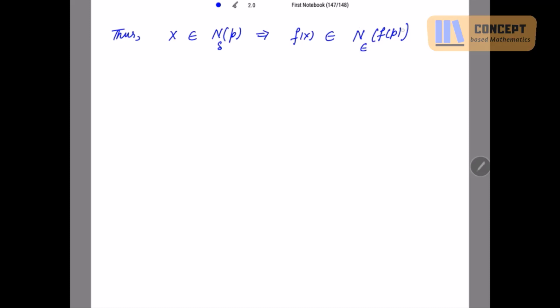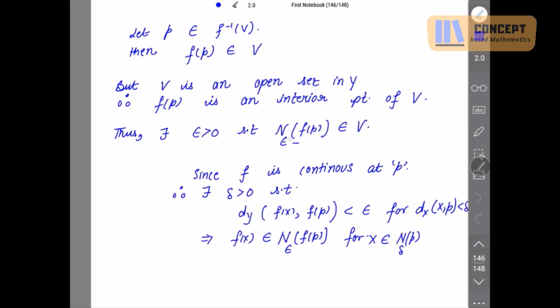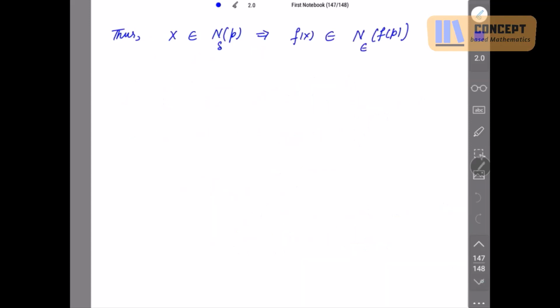Now the neighborhood of fp is contained in the set V. So from here we state this again and we say that this neighborhood of fp is a subset of V. Clear? Which means f of x is an element of this V.